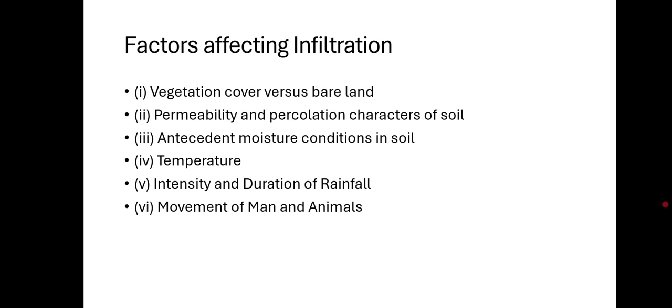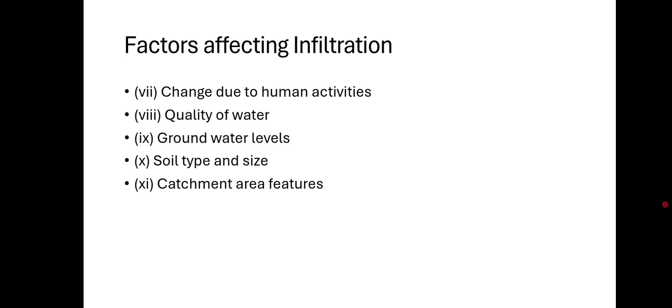Then the next factor is movement of man and animals. When people or animals walk over the land frequently, this compacts the soil and leaves less space for the water. So the infiltration rate goes down. Then another factor is change due to human activity. Human actions like construction or farming change the surface of the land, resulting in a reduction in infiltration capacity.